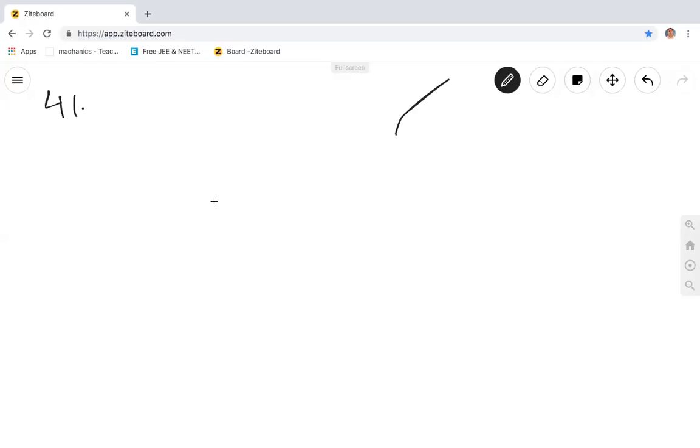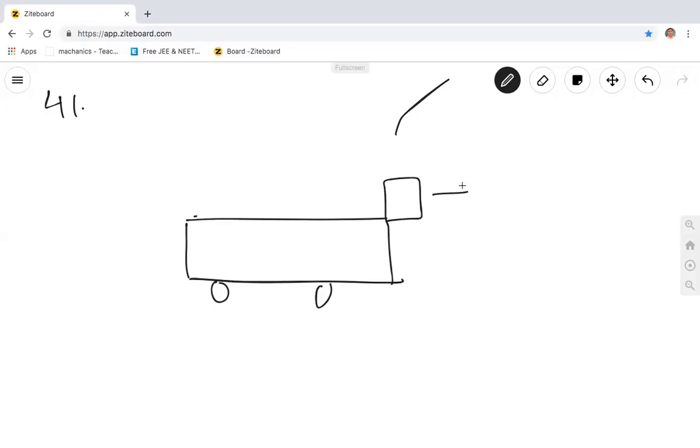Okay, let me explain it graphically by making figures and pictures. This is a car and it is moving in the forward direction. There's a driver here, suppose, and it moves with acceleration 1 meter per second square.